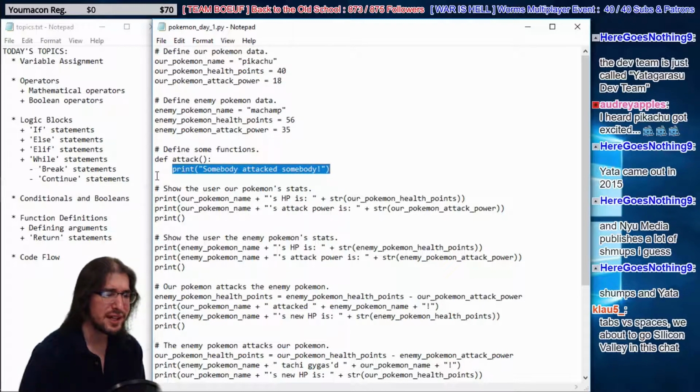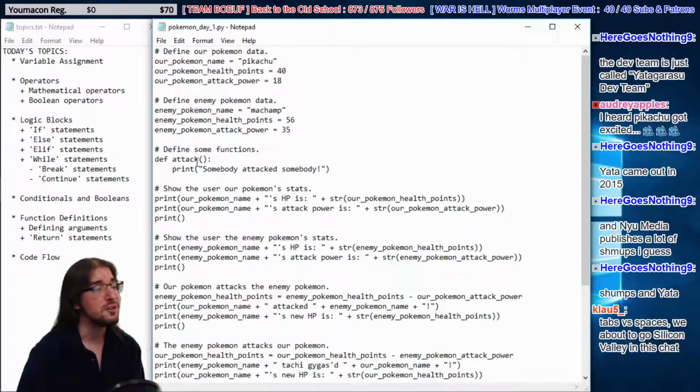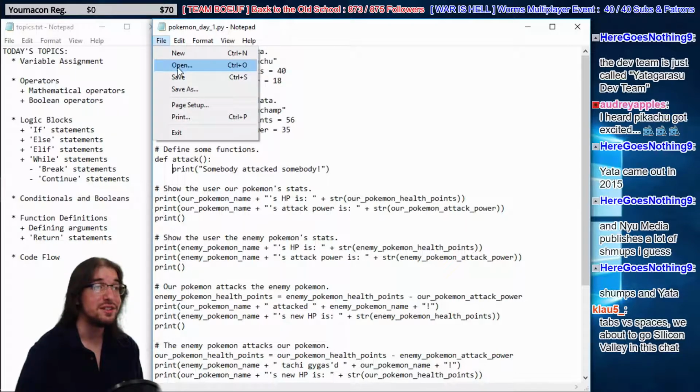What's up, Klaus? He says, tabs versus spaces. We about to go Silicon Valley in this chat. No. No, we're not going to do that. There's no controversy here, dude. Only spaces. Fuck tabs. And fuck anyone that uses tabs.